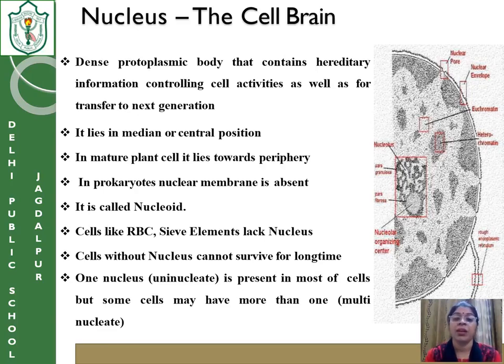Plasmolysis is a term which is associated with the plant cell. Now, as I have said, when the plant cell is kept in a hypotonic solution, it becomes turgid or swollen. But when it is kept in a hypertonic solution, that means the inner concentration of water is more in the cell as compared to the outside environment. So what happens? There will be exosmosis. Exosmosis means the water molecules will move from inside to outside.